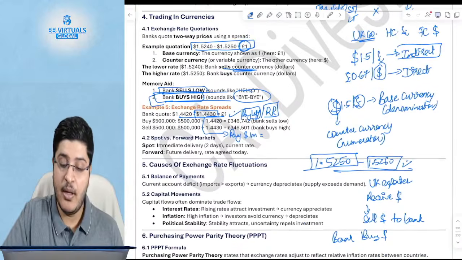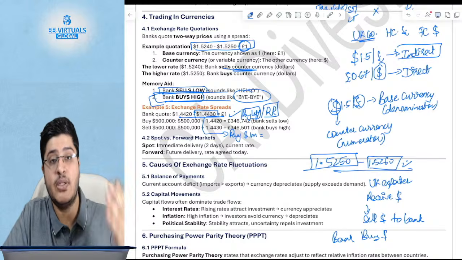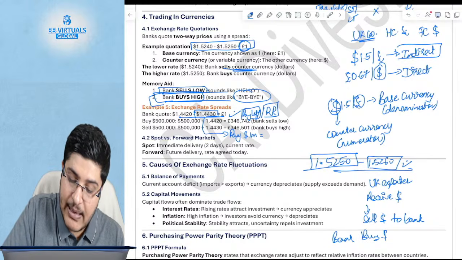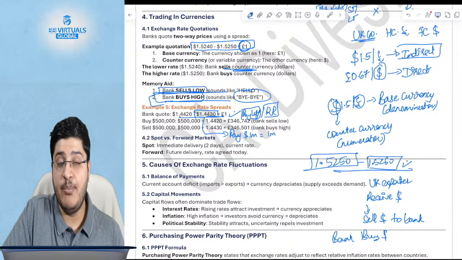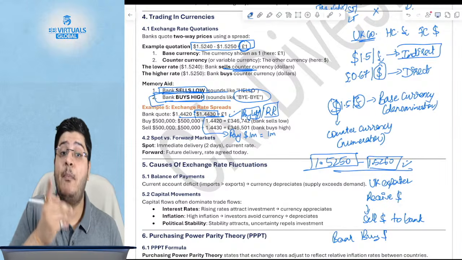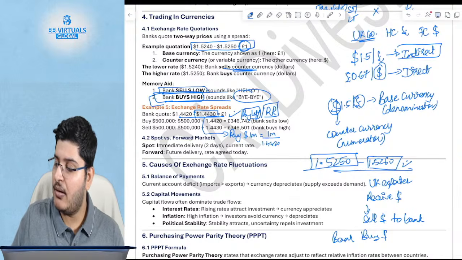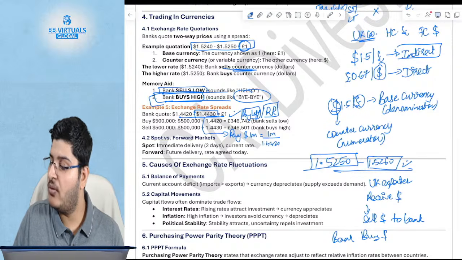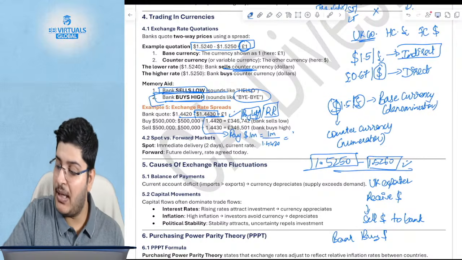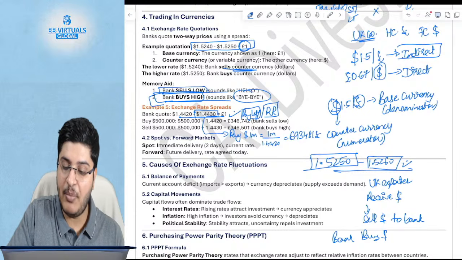Okay. Now over here, if I have to pay $1 million in an indirect quote, I will have to divide. So what will I say? I will say 1 million. What did I tell you? I told you that if you have to pay $1 million, so now pay should be the left hand side rate. So 1 million divided by 1.4420, with 6 zeros. How many pounds do you have to pay? You have to pay 693,481 pounds. This is the number of pounds that you have to pay, correct?